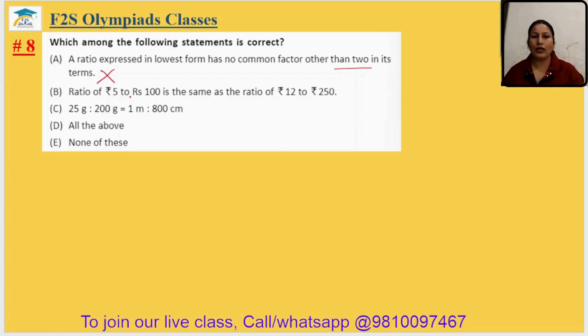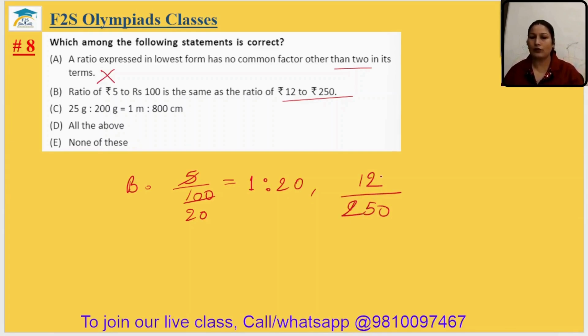Ratio of 5 rupees to 100 rupees is same as 12 rupees to 250 rupees. Let's check it. Option B, 5 by 100 we can write 5 twenties are 100. So 1 is to 20, and 12 by 250.